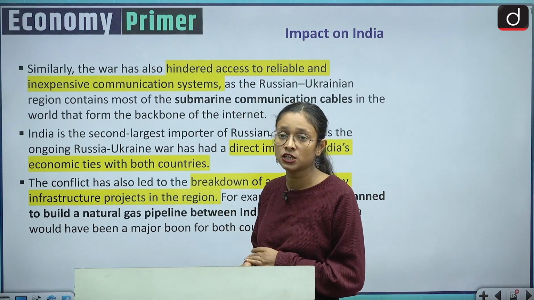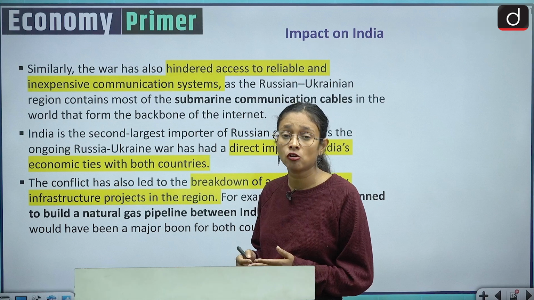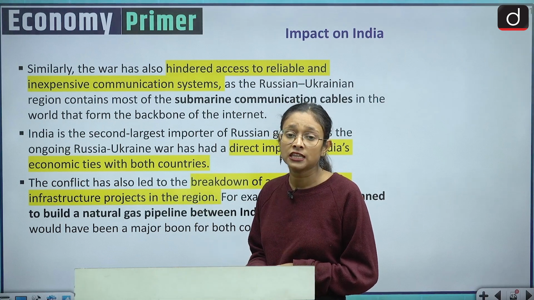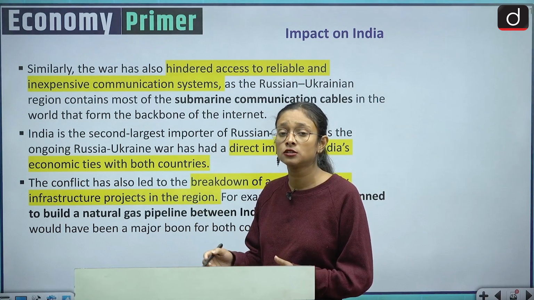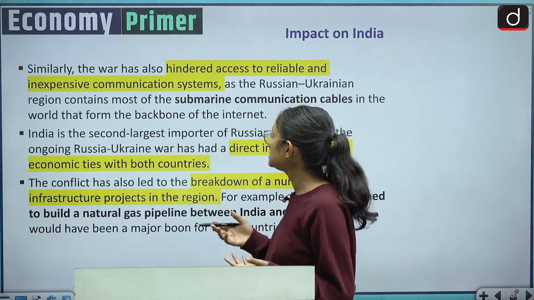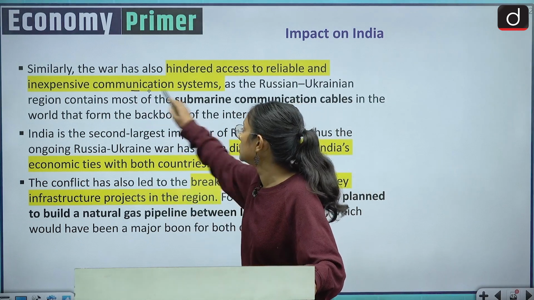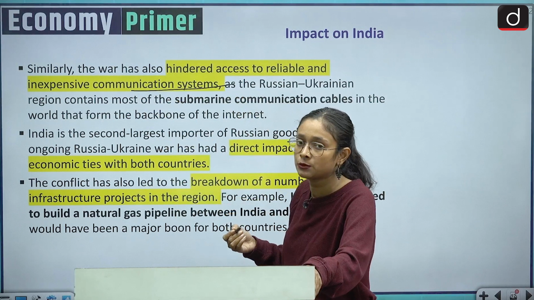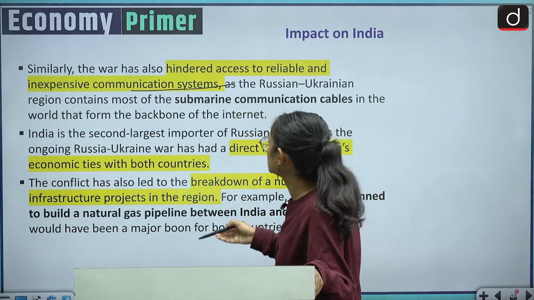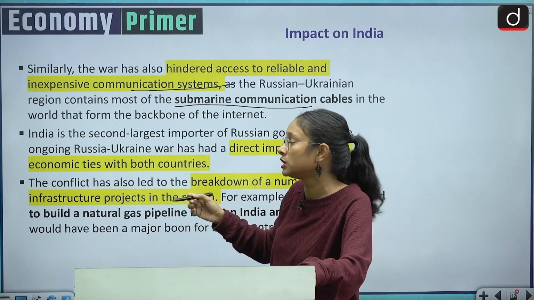So moving to the next slide, it is about the particular impacts it has had on India. India is a country which has very friendly terms with Russia, Ukraine, and also with Israel and Palestine, and these four countries are involved in the war. So how is it impacting India? We can see that India's communication system has been impacted, because it has cost the submarine communication. India was highly dependent on Ukraine for this.